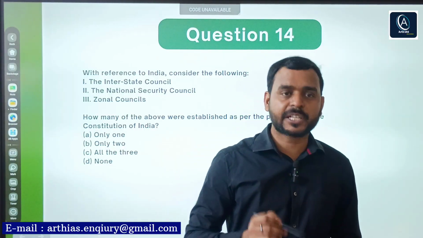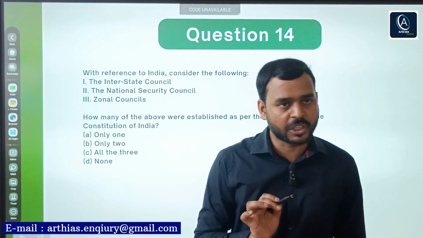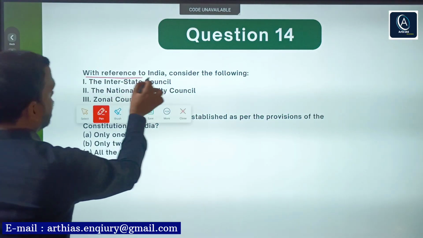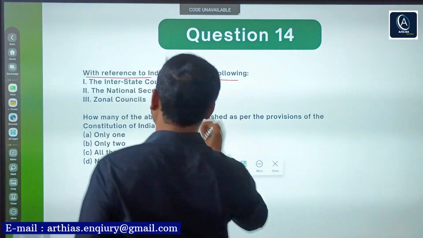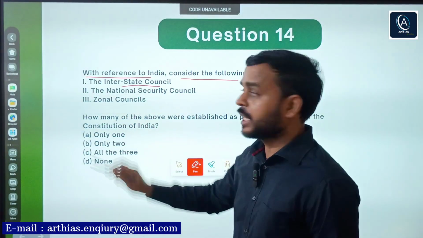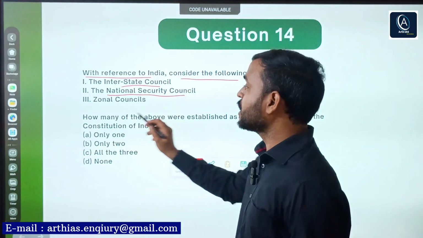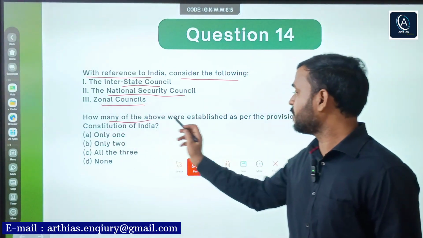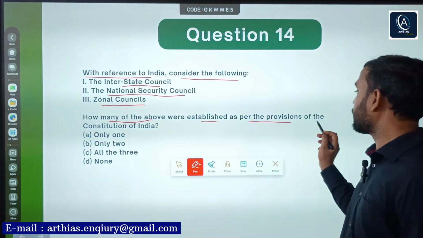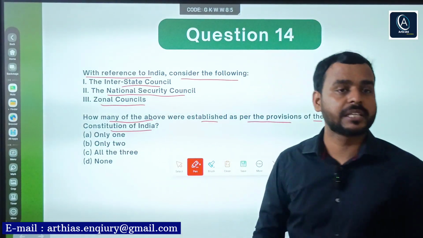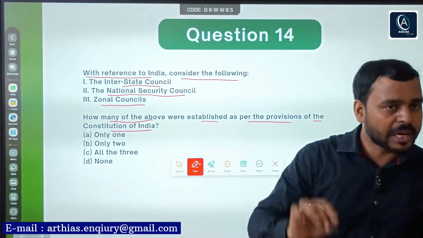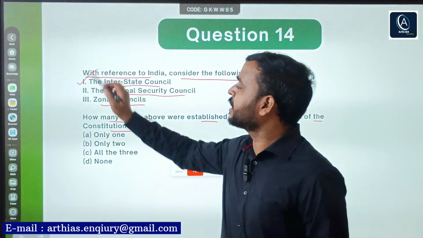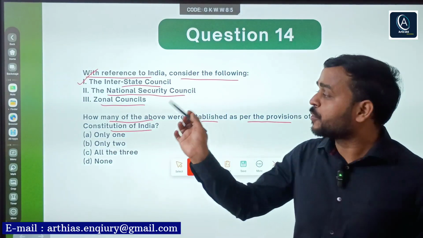Now we will see the last question, and it is related with constitutional bodies. So it says, with reference to India, consider the following. First, Interstate Council. Second, National Security Council. And third, Zonal Councils. It says, how many of the above were established as per the provisions of the Constitution of India? Simple. If you have read constitutional bodies, you must be knowing that Interstate Council is created under the provision of the Constitution of India.